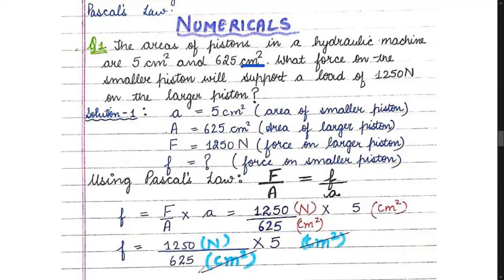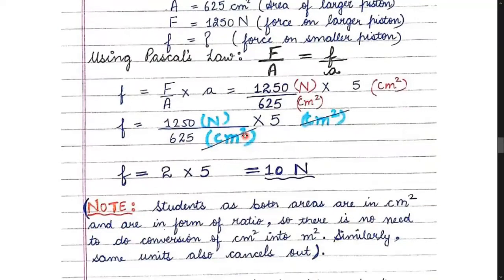Why? Because when we have the same units in division, the units get cancelled out. So children, we can cancel this centimeter square with centimeter square, and after doing further calculation, you can find the value of small f, which comes out to be 10 Newton.